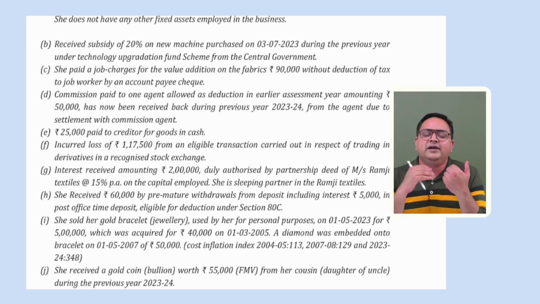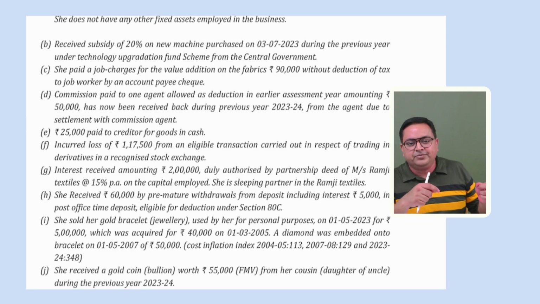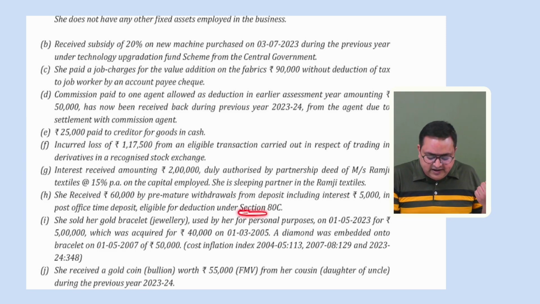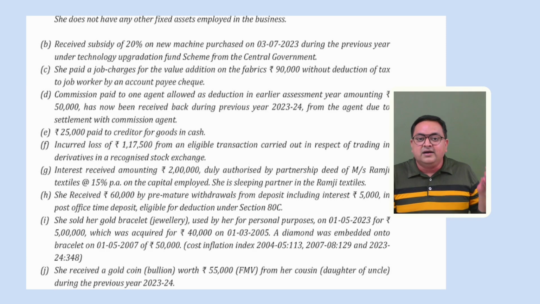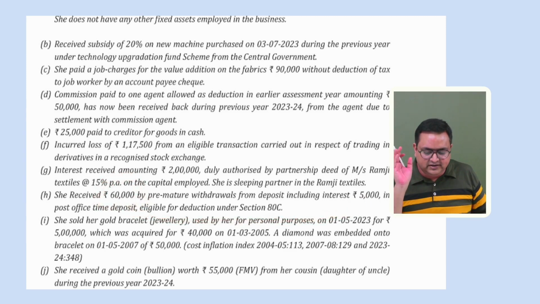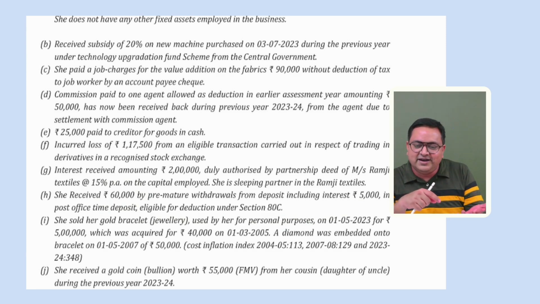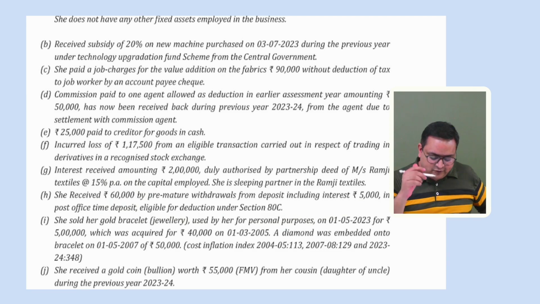But if you withdraw that amount before 5 years, that is premature withdrawal, and it will become your income. Why are we making it income? Because you have taken a deduction under 80C earlier, as it was eligible for 80C. Now you have done a premature withdrawal out of it, so we will make it an income. This will become your IFOS income. 60,000 rupees, including interest, will become your IFOS income. Why? Because you have claimed 80C earlier, but you have not fulfilled the condition. You have withdrawn it prematurely, so we are going to tax you under IFOS.